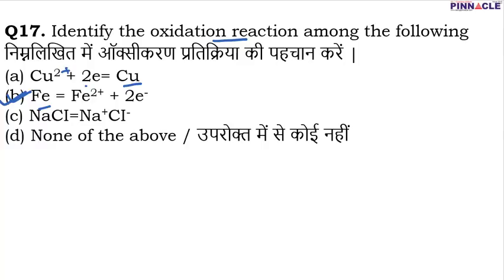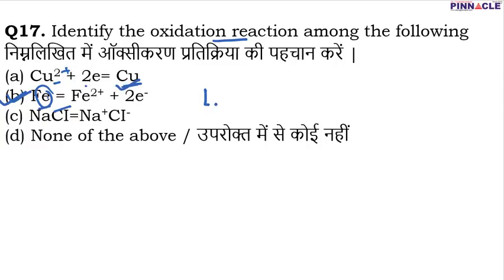So what is an oxidation reaction? Oxidation reaction is that reaction in which loss of electrons takes place. Here you can say that iron, Fe, is losing 2 electrons, and therefore I am saying that oxidation has taken place. Here copper has gained 2 electrons, and gain of electrons is known as reduction. So here reduction of copper has taken place.